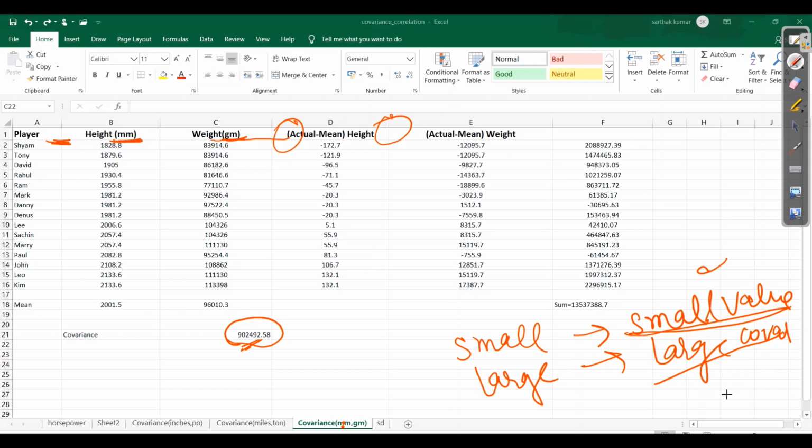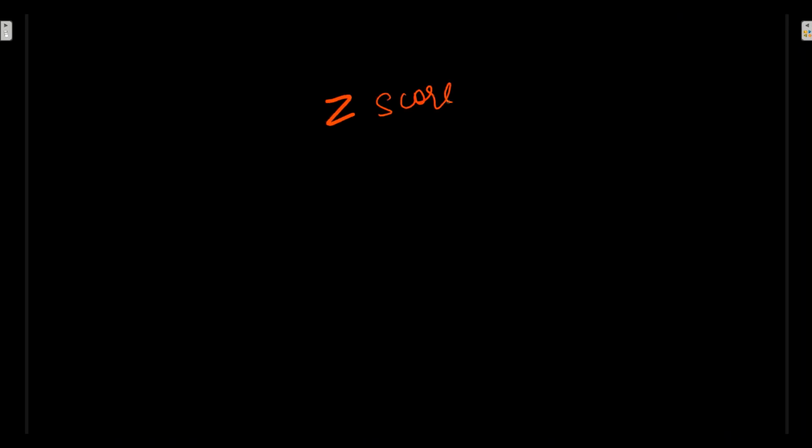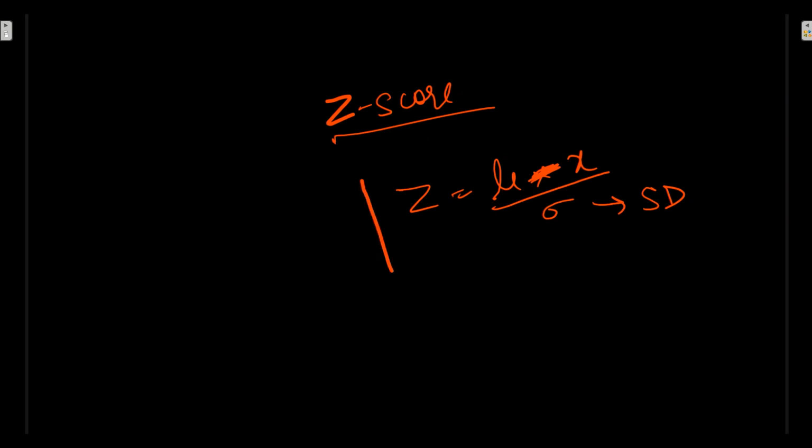That is the drawback of covariance. The relationship between height and weight should be the same regardless of what unit we use. So here comes the z-score. Z-score, you remember? We have discussed that z-score is equal to the actual value minus mu, upon sigma, where sigma is the standard deviation.